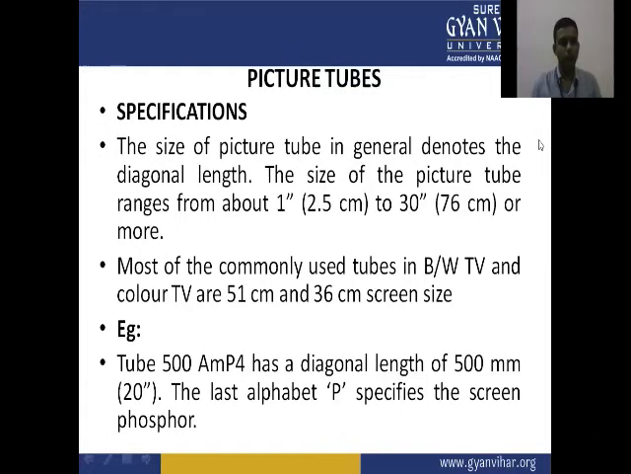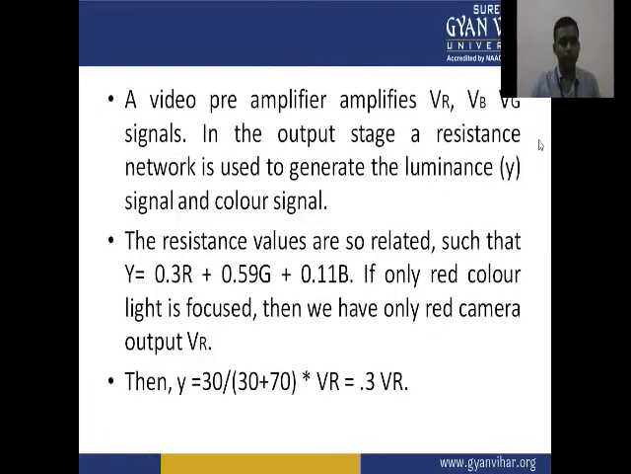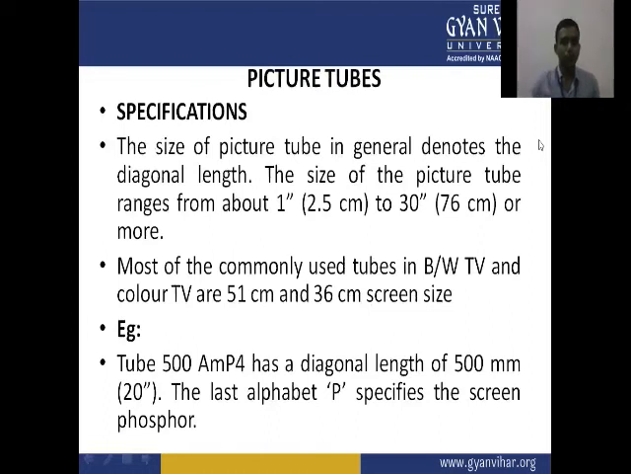Picture tubes. In the next section, we have picture tubes. A camera tube is a tube or device which converts the image or the light signal into the composite video signal. And a picture tube is a device or tube, a CRT, which develops the picture on the screen through the electrical or video signal.